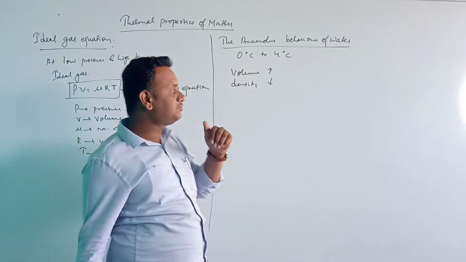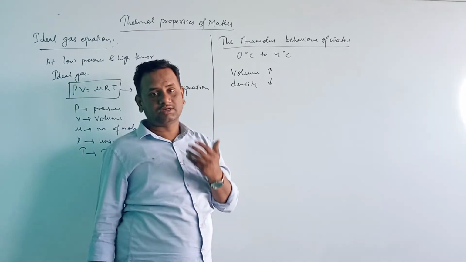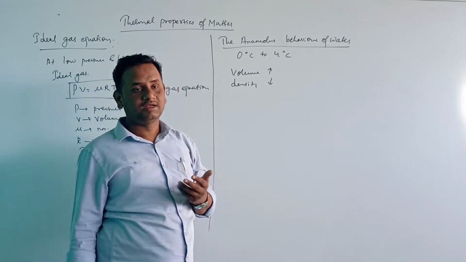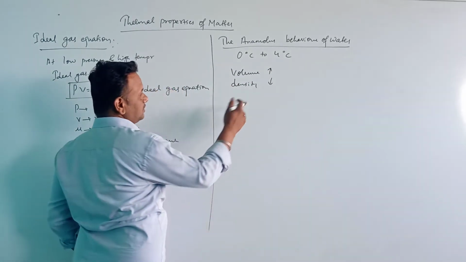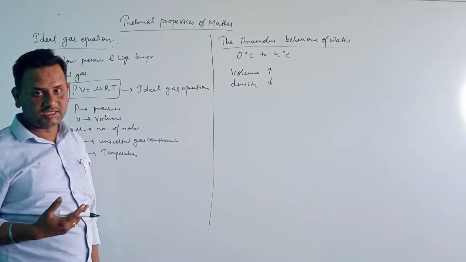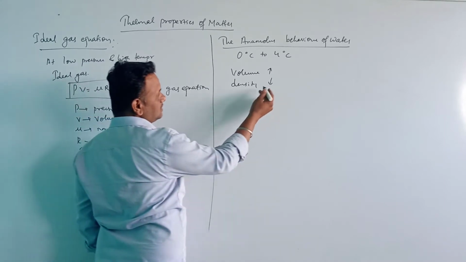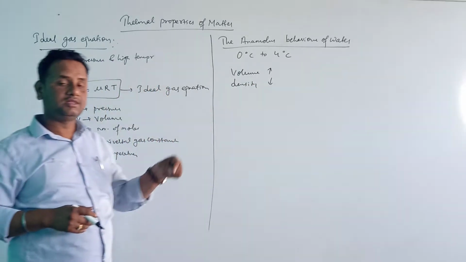If you go deeper, the water whose density increases will sink down, due to which the surface of the water freezes. This is how the aquatic animals survive at the depth.